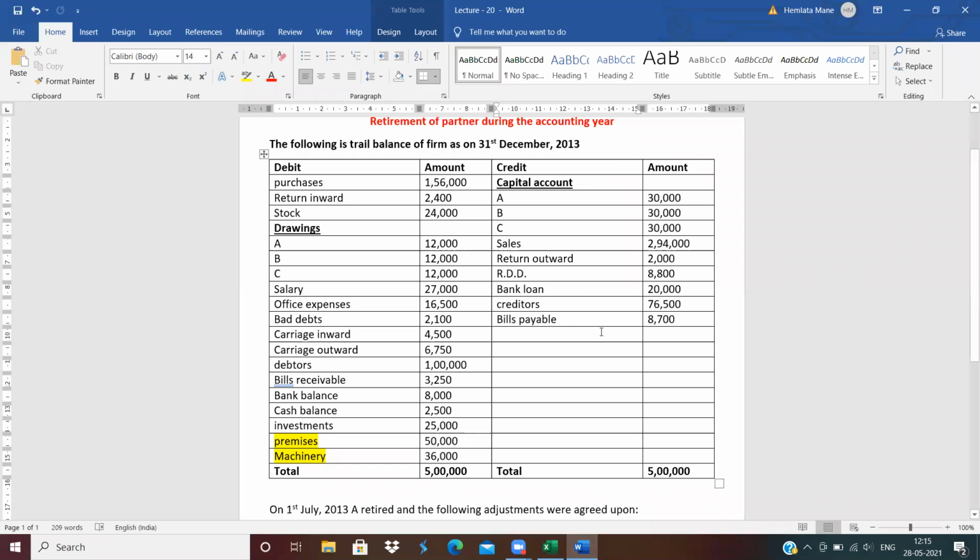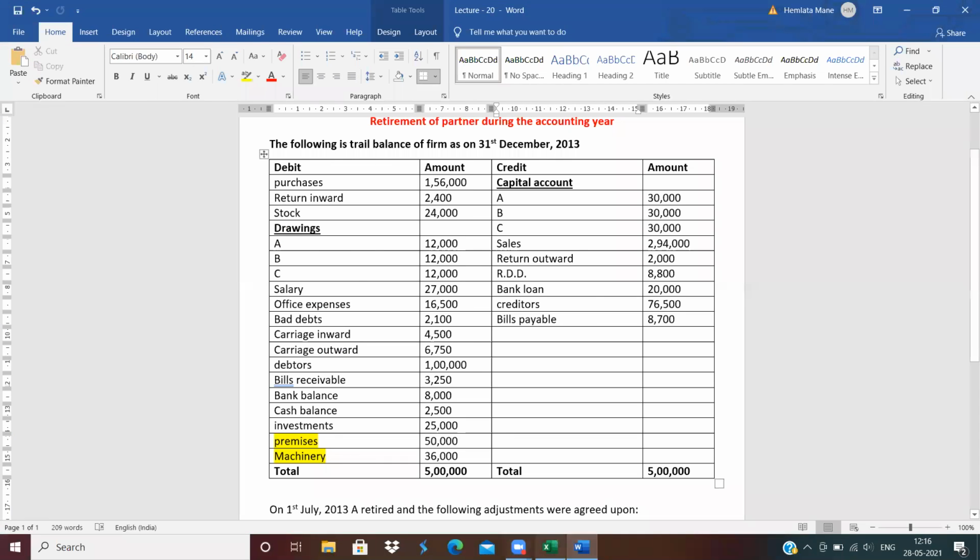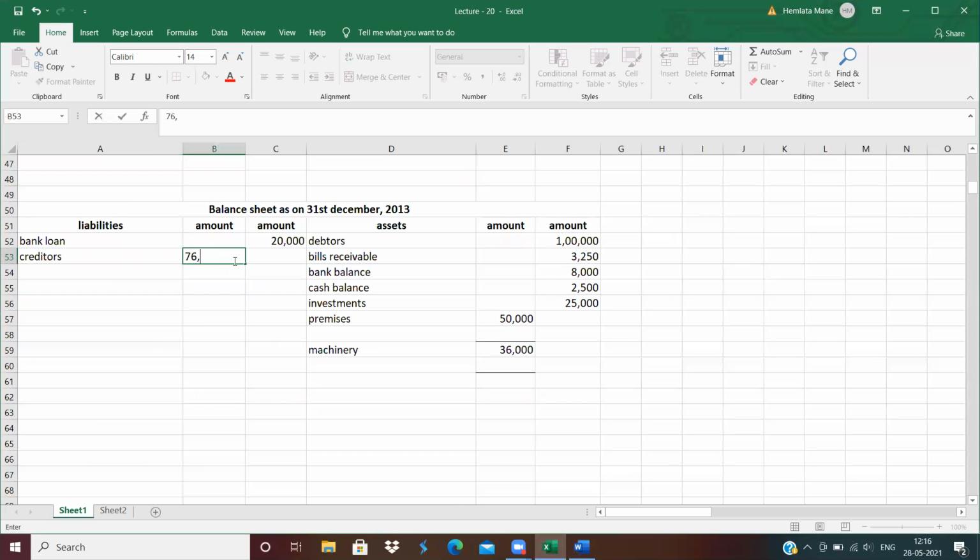Next, creditors 76,500. On creditors adjustment is given, so write creditors in the inner column, 76,500.